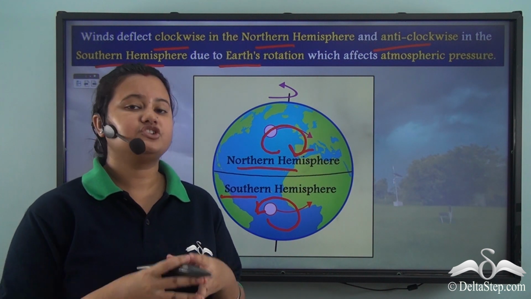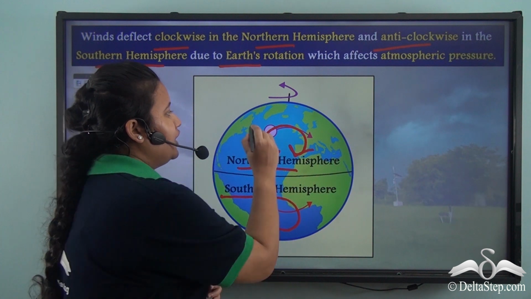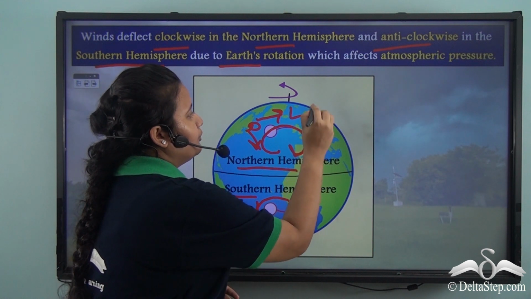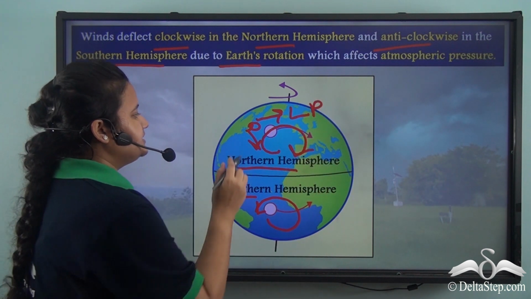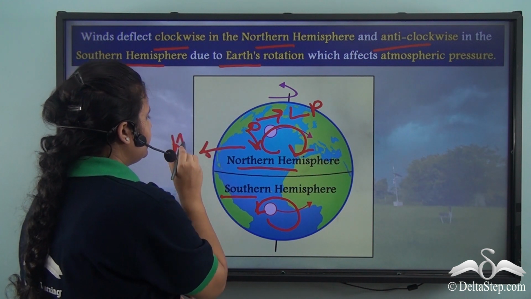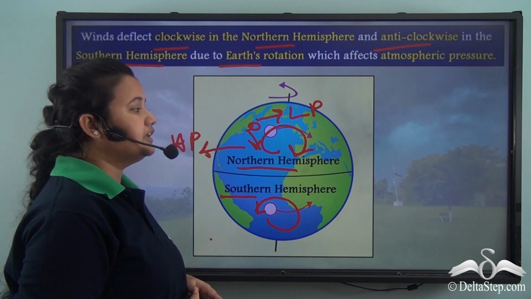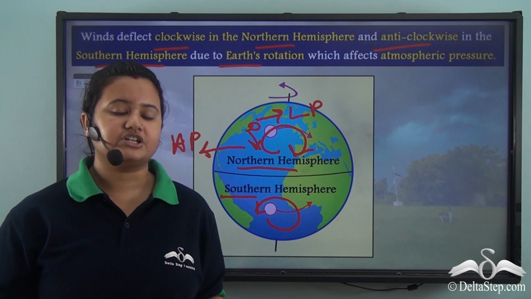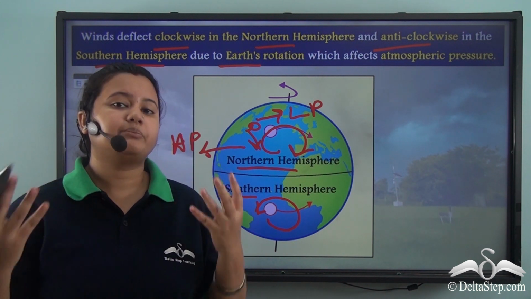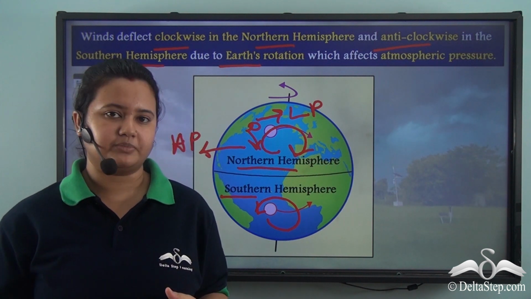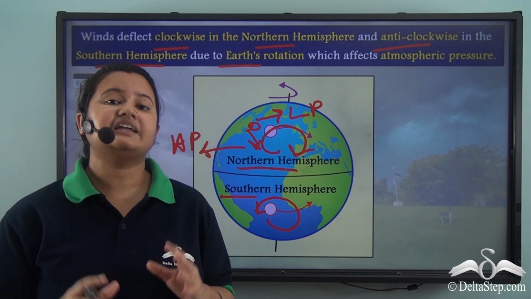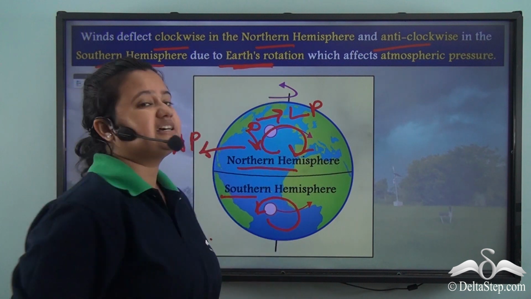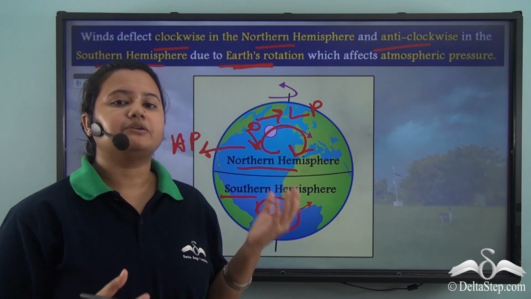the pressure condition changes. When the winds are pushed out from a region, a low pressure zone is created there, whereas a high pressure zone is created in the regions where the winds are pushed in. So, the deflection of winds changes pressure conditions and leads to the creation of different pressure belts like high pressure belts and low pressure belts. We will discuss these pressure belts in detail later. So, here we see that Earth's rotation is a significant factor that affects atmospheric pressure.